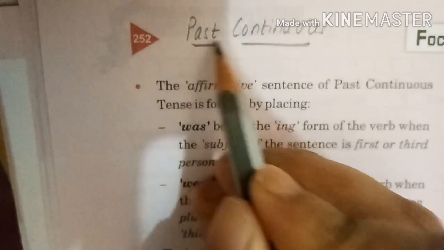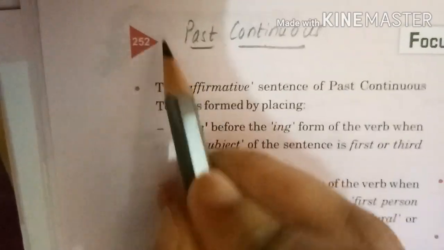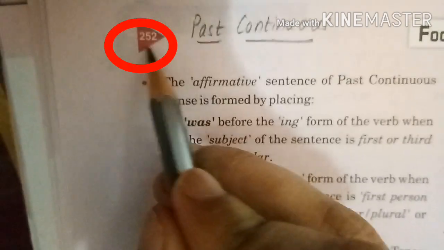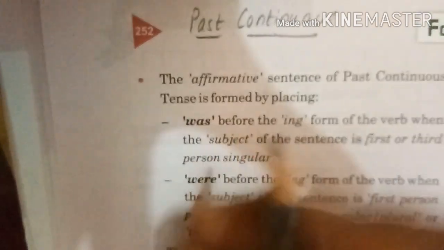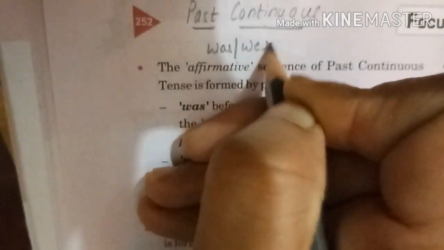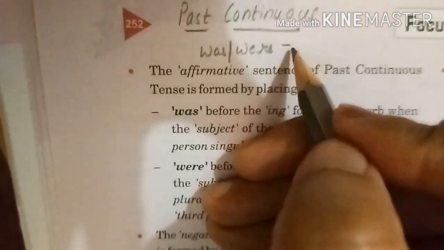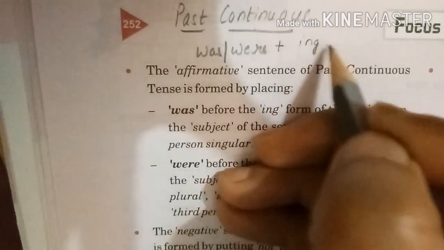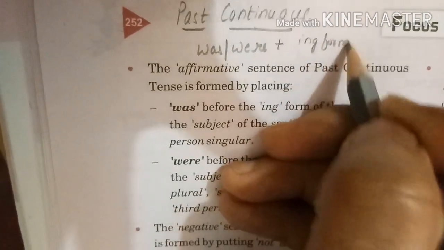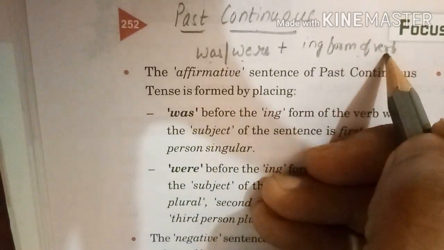The next tense is past continuous tense at page 252. Past continuous tense, how do we use it? We use was, were plus the ing form of the verb.